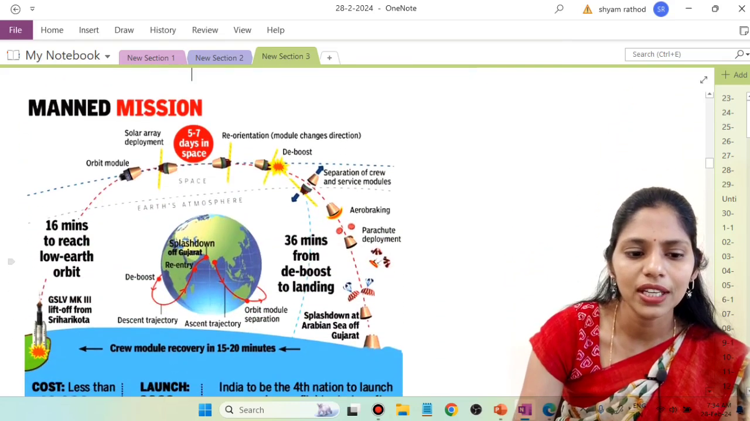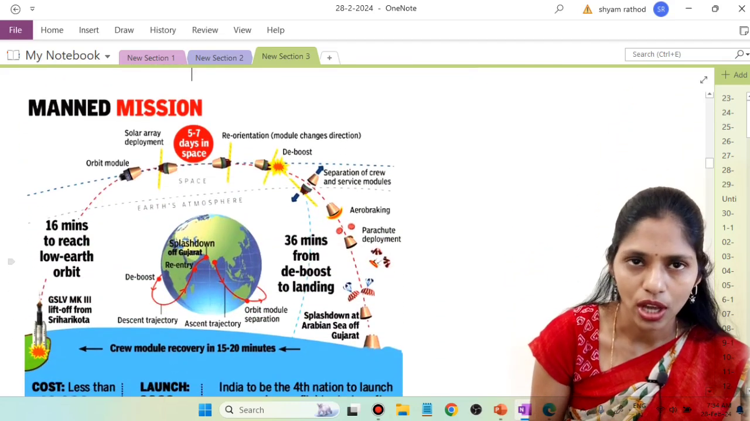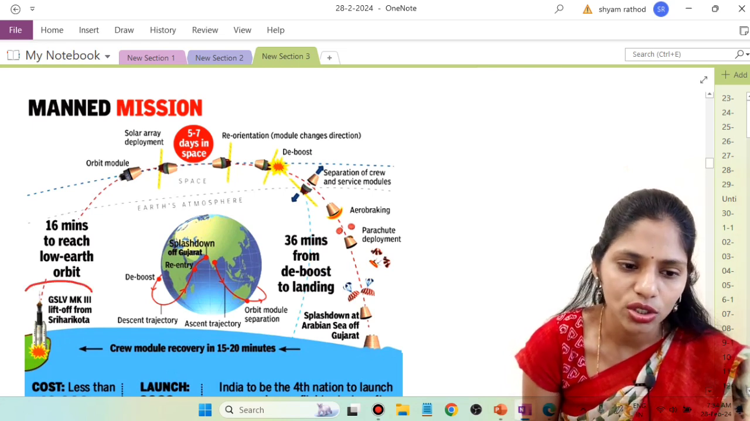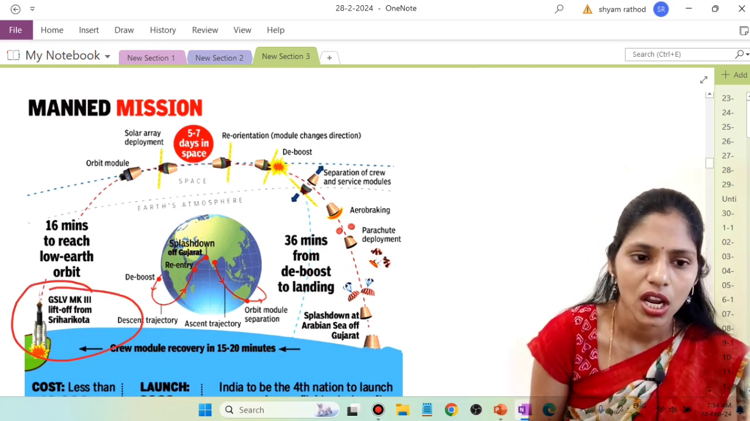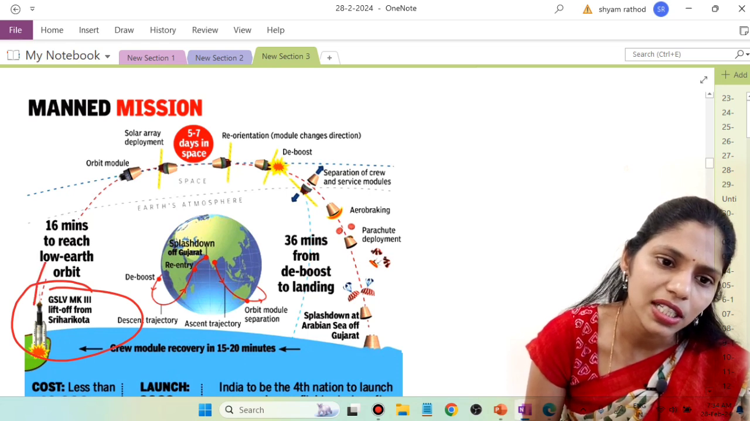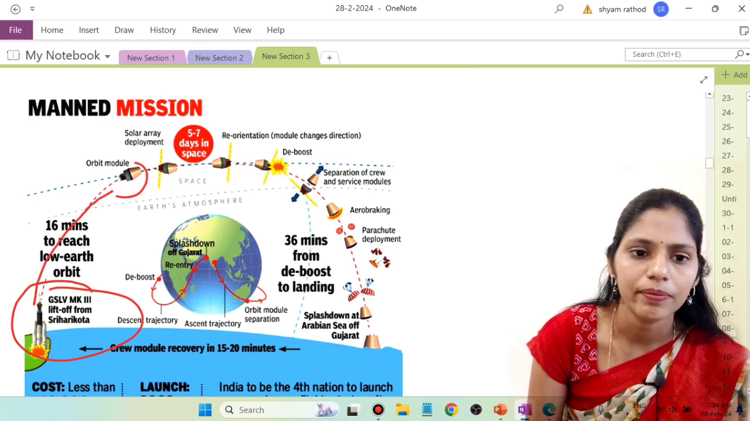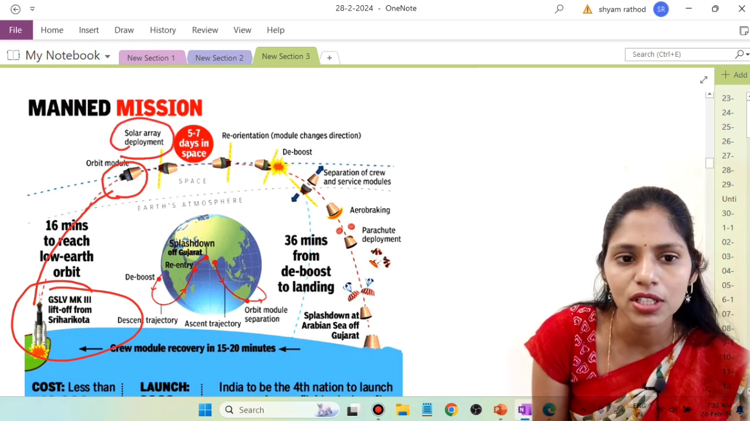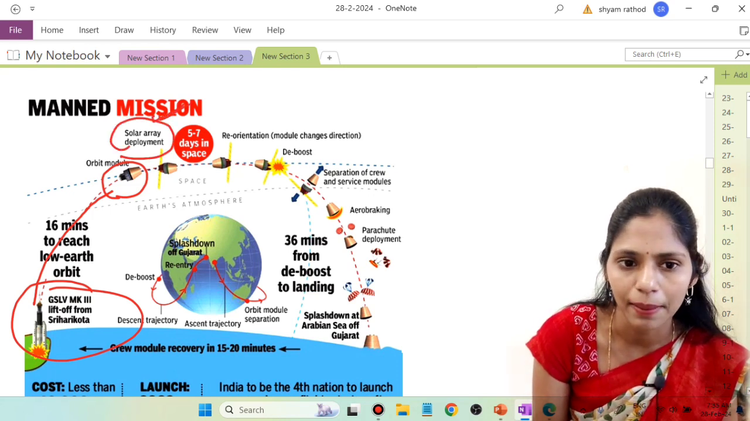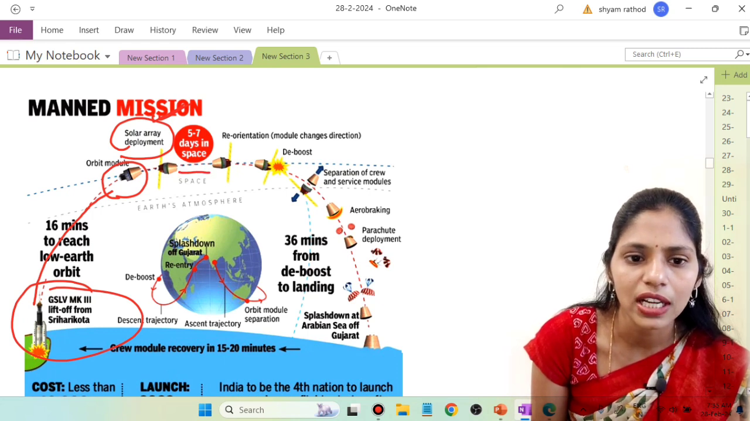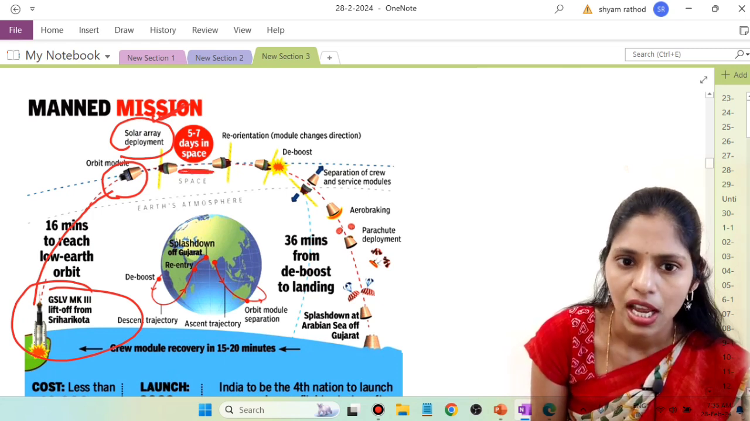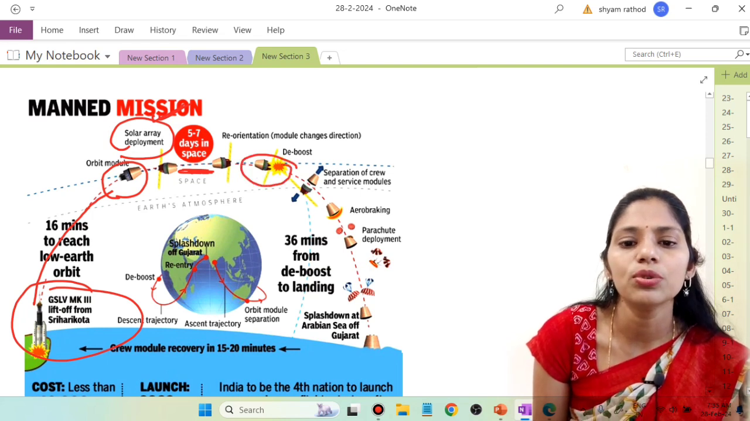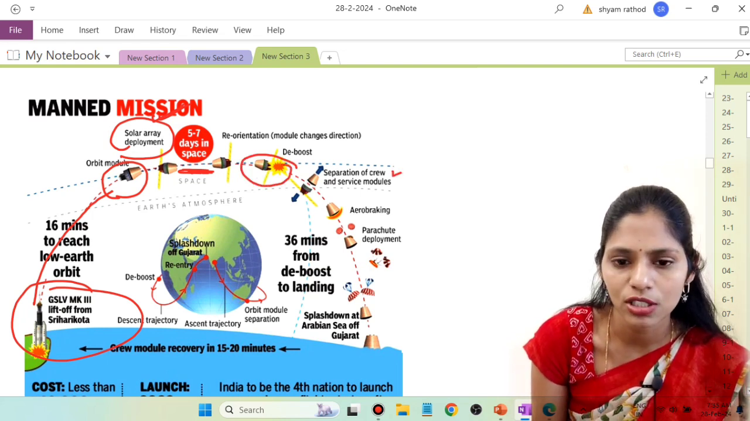If you see this image, you can understand how this mission is going to work. We are using this GSLV Mark III vehicle to launch, and after 16 minutes it will reach low Earth orbit. Power will be generated from solar, that is, solar array deployment will happen. Later, after 5 to 7 days in space, we will go for deboosting, and after the deboosting there will be separation of the crew and service modules.